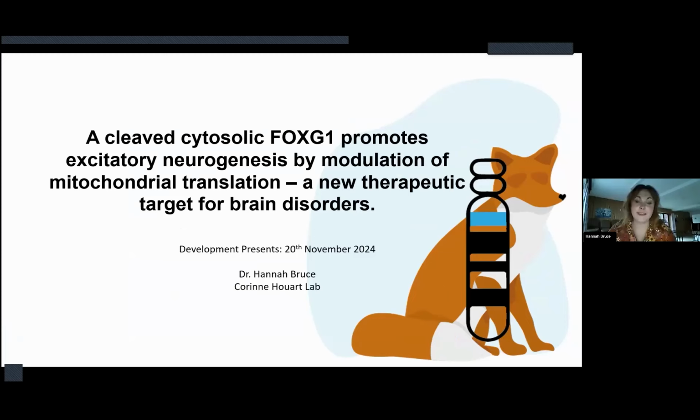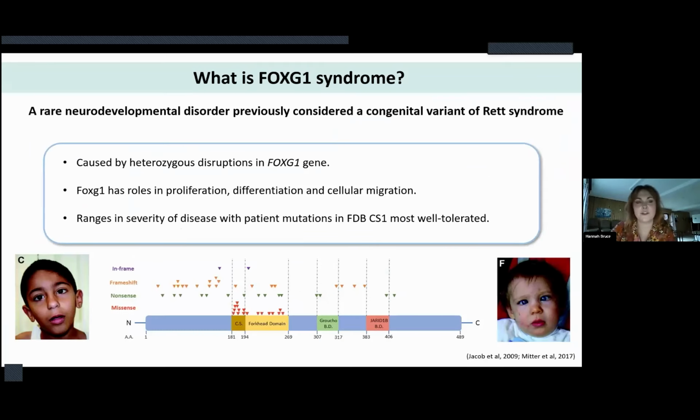Okay, so today I'm going to talk about the PhD work that I did with Corinne at King's College London, where I studied FOXG1 syndrome, which is a rare neurodevelopmental disorder caused by heterozygous mutations in the forkhead box G1 gene. The gene itself encodes a transcription factor that has roles in just about everything during the development